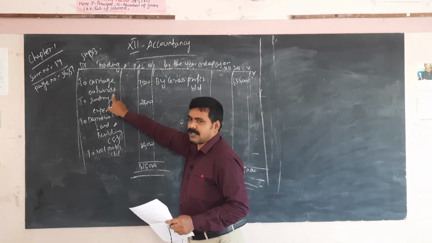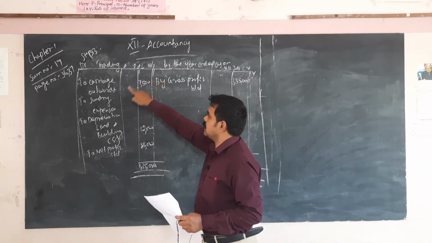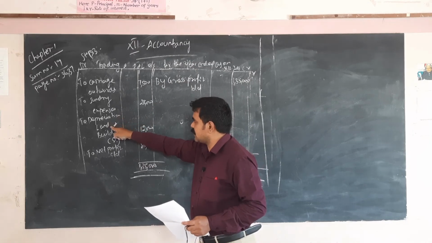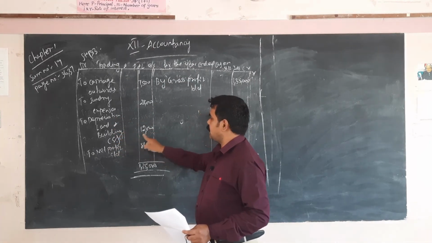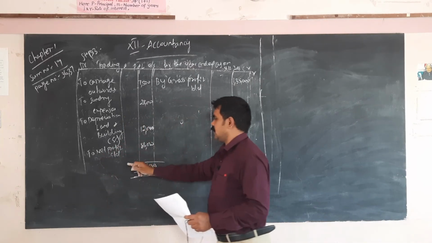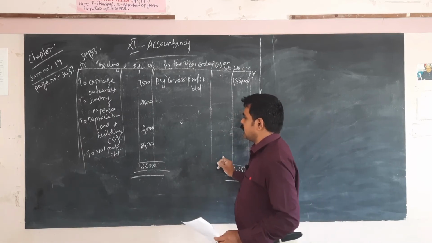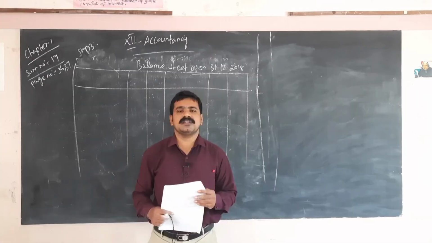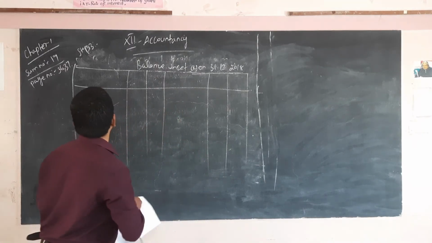Okay, so I have to explain again. Carriage is one of the indirect expenses, it comes under the profit and loss account debit side. 7,500, sundry expenses 28,000, that is also an indirect expense. Depreciation of land and building 12,000 is also an indirect expense. The balancing amount is 86,000, that is net profit. So credit side is more than debit side, that is net profit, 86,000. Next is the balance sheet, that is step 4.